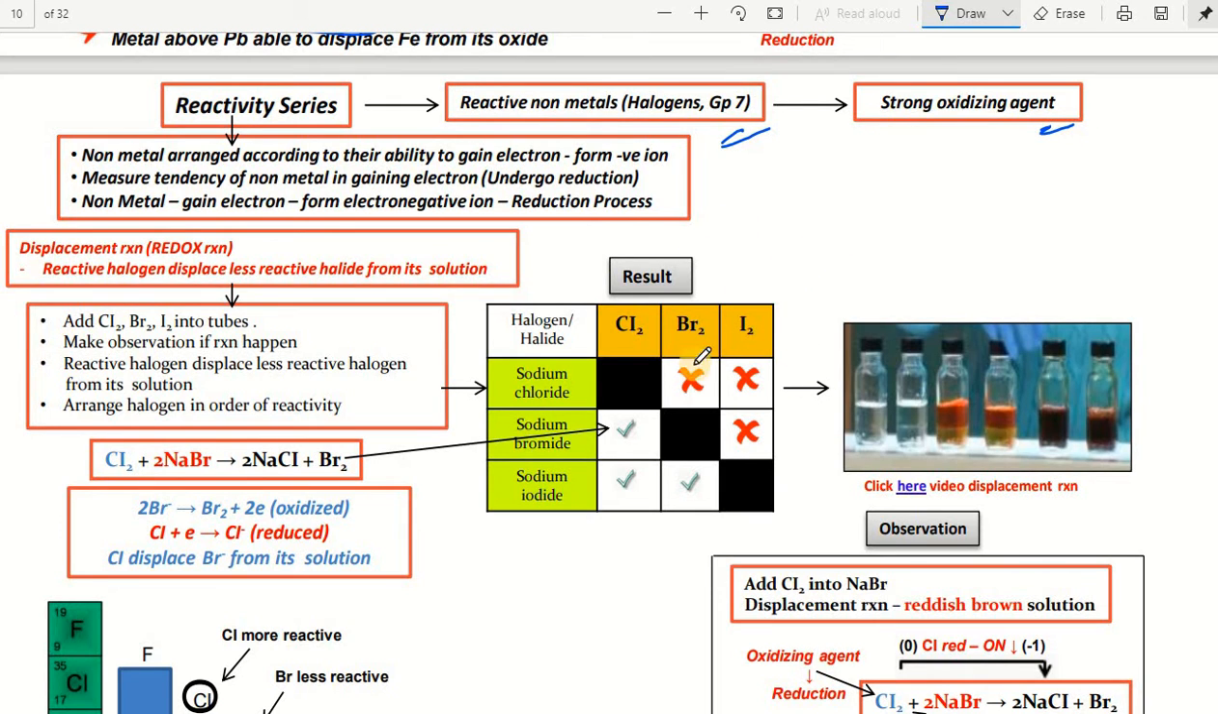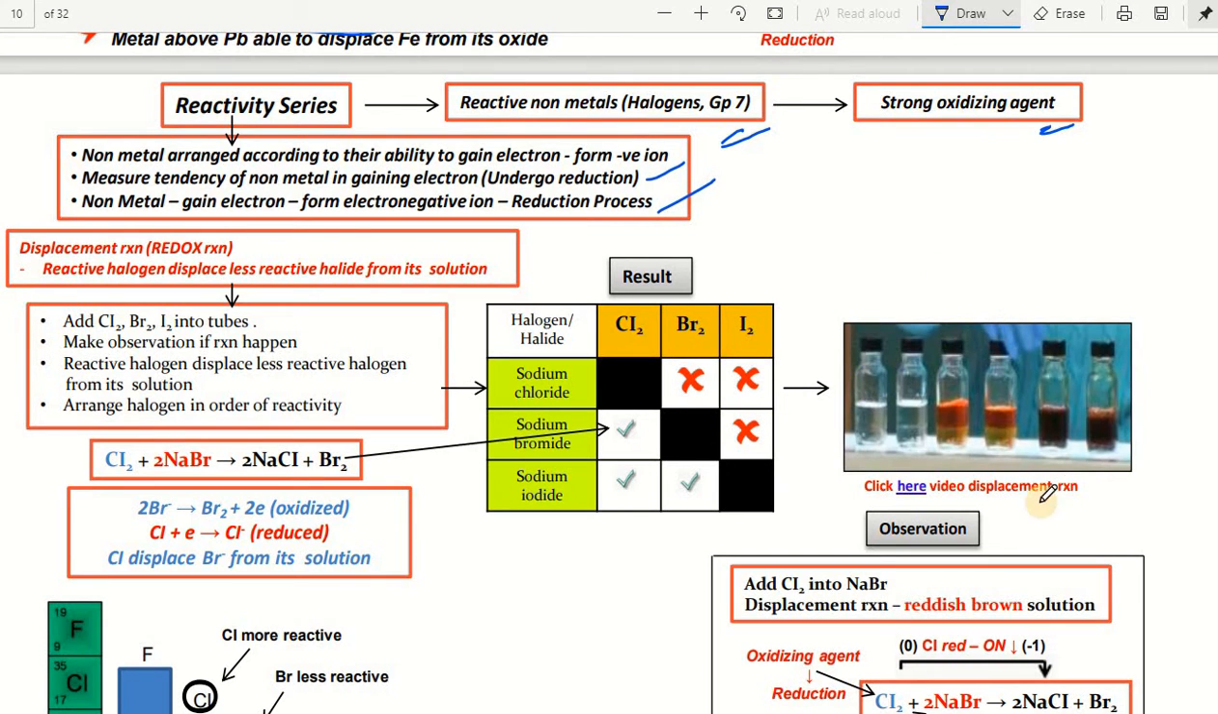Till now we discussed metals. Now we are discussing non-metals, which are also reactive and involved in redox and displacement reactions. They measure the tendency of a non-metal to gain electrons. That means we can find the reactivity of a non-metal depending on its tendency to gain electrons. A non-metal gains electrons to form a negative ion, and that process we call reduction.